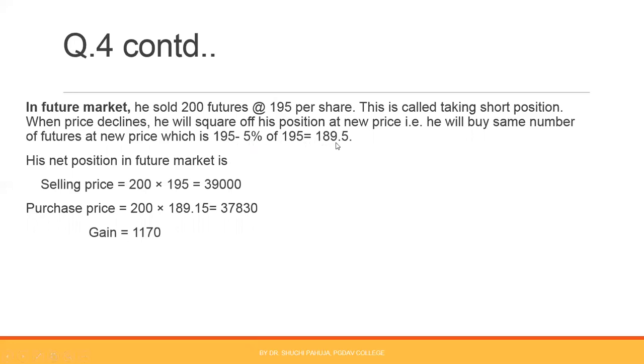So let us check his position. Selling price is 200 into 195, 39,000. Purchase price is 200 into 189.15, 37,830. His gain is 1170, right? So in future market, because of price reduction, he is gaining.